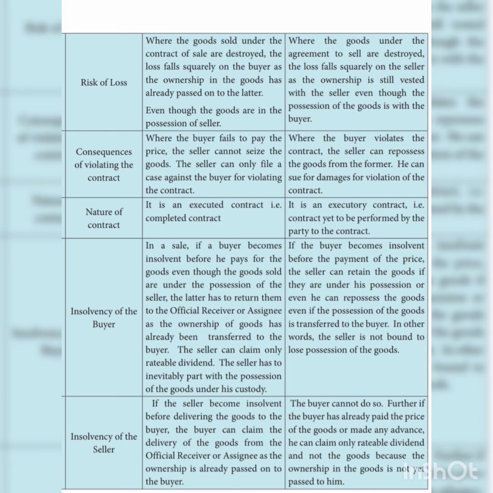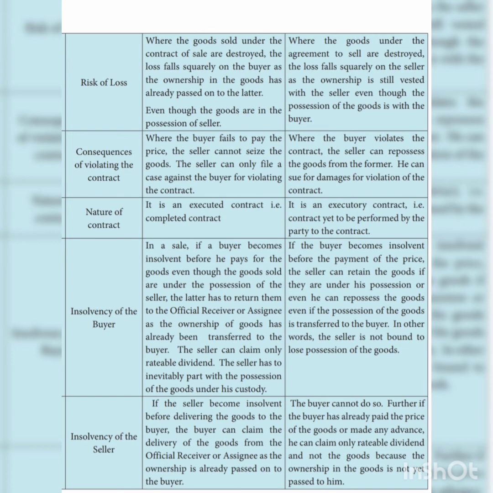The seller can only file a case against the buyer for violating the contract of sale. Here, in case of agreement to sell, if the buyer violates the contract, the seller can repossess the goods from the former. He can sue for damages for violation of the contract. Who can sue? The seller can sue.